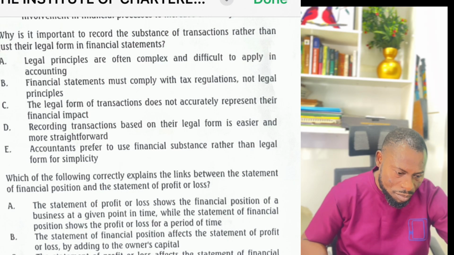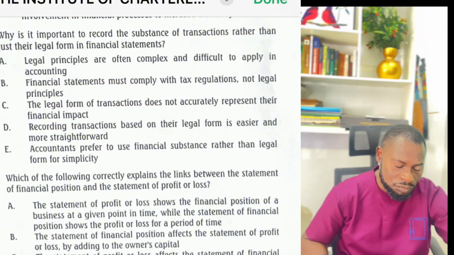The legal form is what the law says. The law says if you do this, fill these papers, pay the capital, you are the owner. But the economic reality may be different. The economic reality may show who is collecting the risk and the reward. So accountants are more concerned about the economic reality of transactions. It is more important to us than the legal form.